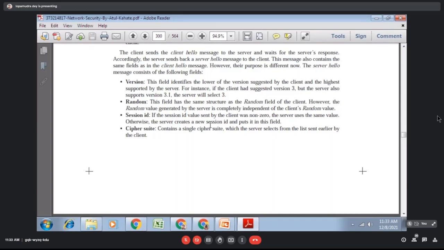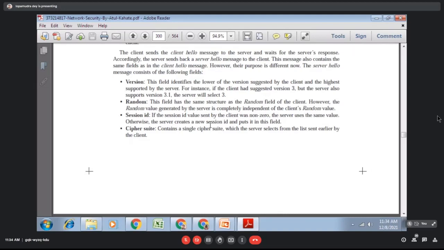Then the session ID will be the same session ID that is given by the client. It is the acknowledgement that I have received your session ID.